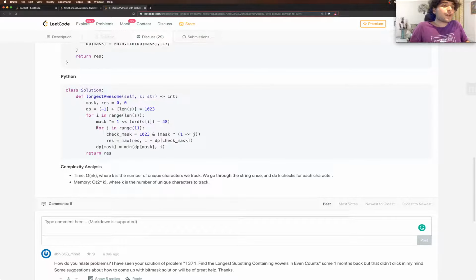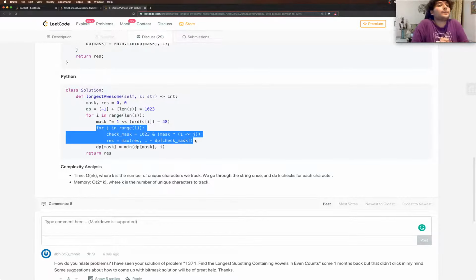Then what it does is, we are currently at some ith position in our string, right? Now we want to check whether or not anything has occurred in the past which can make the string ending till here a palindrome.